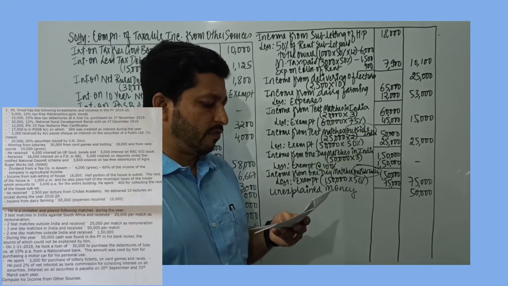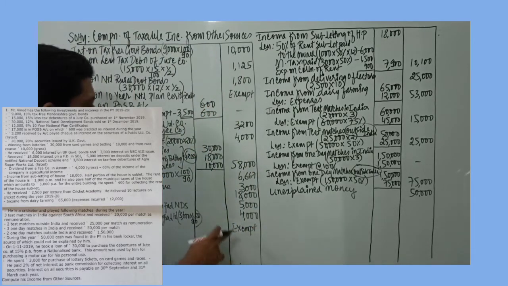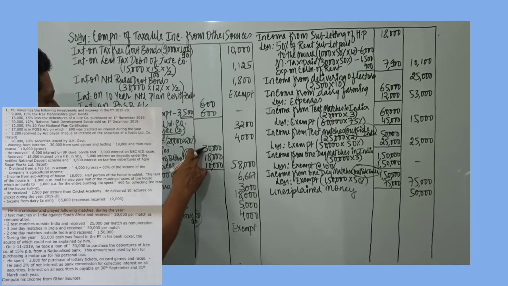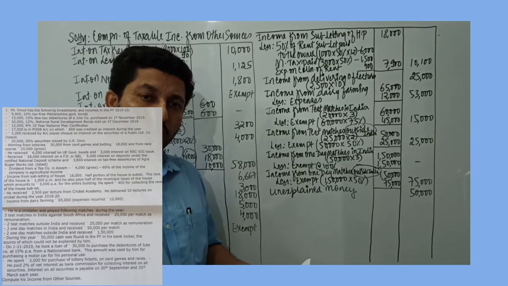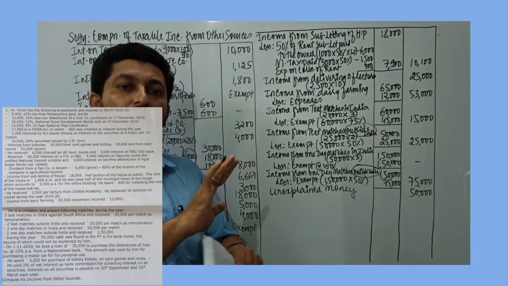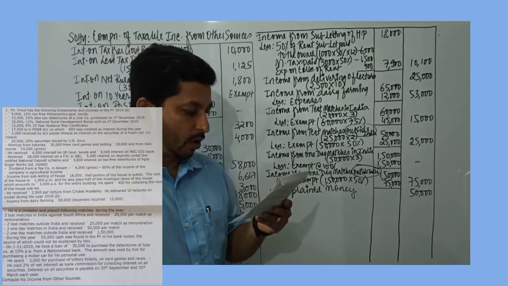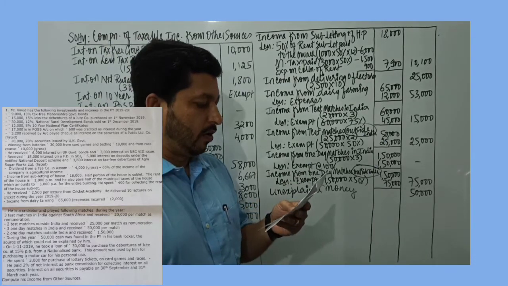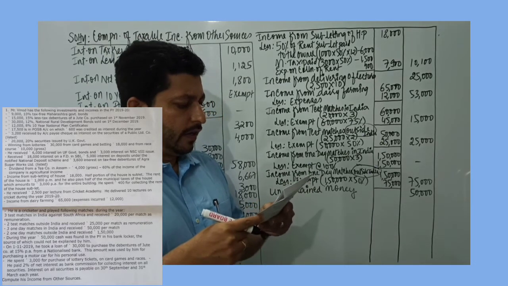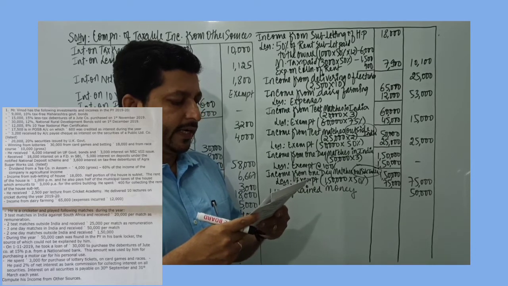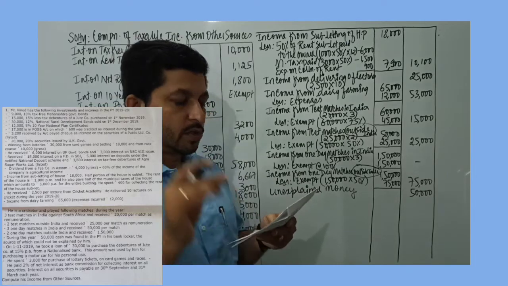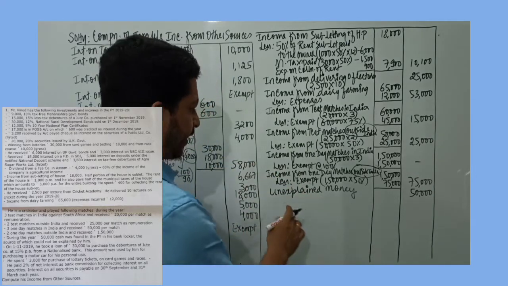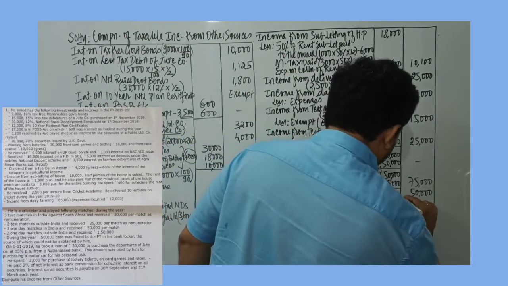Then he spent 3,000 for purchase of lottery tickets, on card games and on betting. So on lottery tickets, card games and betting, expenses are incurred. Any expenses incurred on earning casual incomes are not deductible at all. Then it is given he paid 2% of net interest as bank commission for collecting interest on all the securities. 2% of net interest. So first we will have to total this.